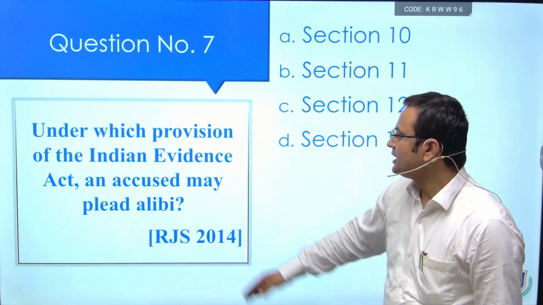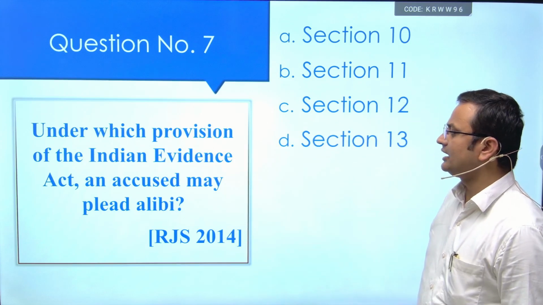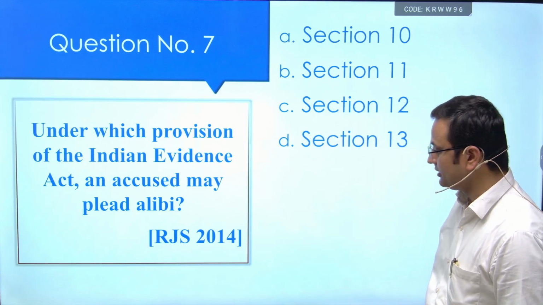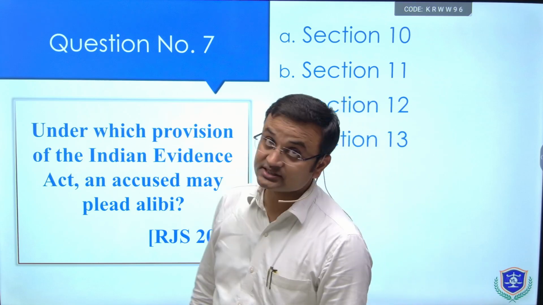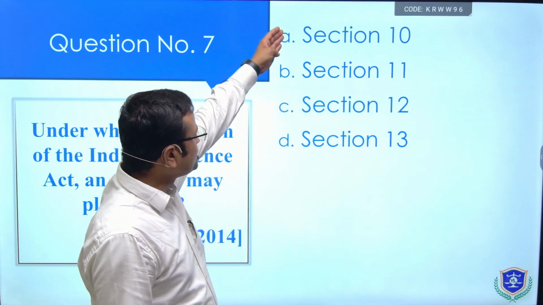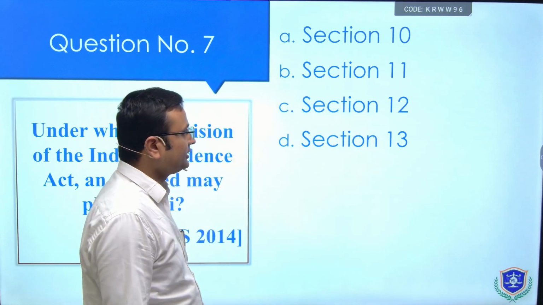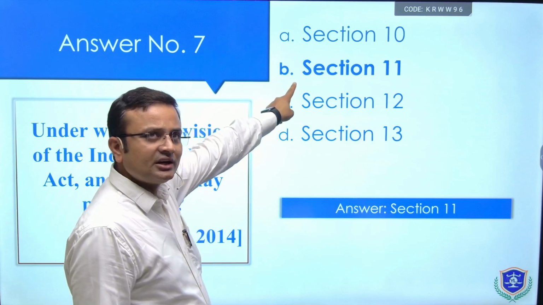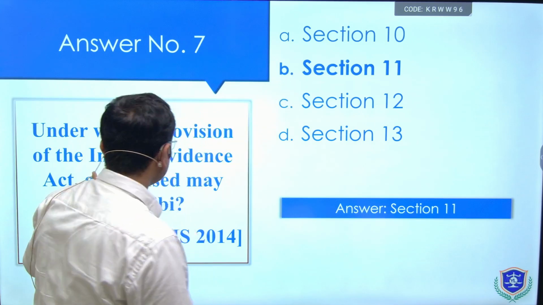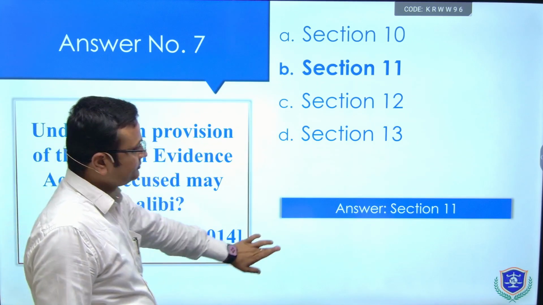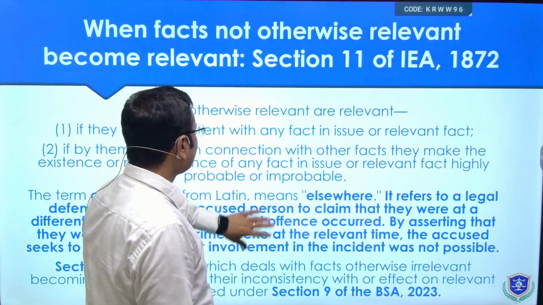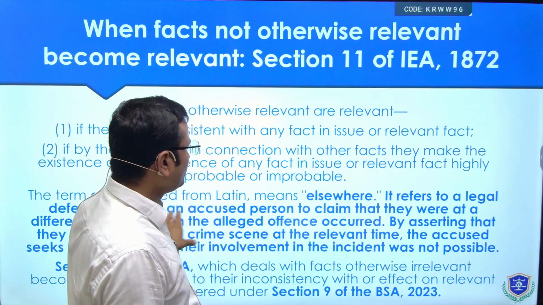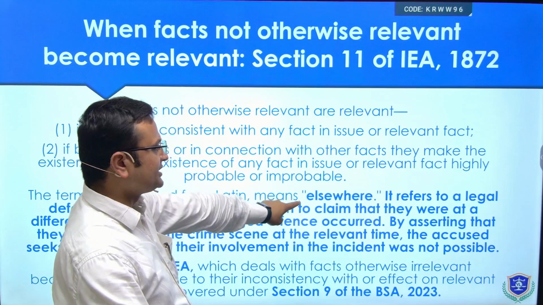Next question is, under which provision of the Indian Evidence Act may an accused plead alibi? This question has been asked in RJS, that is Rajasthan Judiciary: section 10, 11, 12 or 13. Let's see the answer. The answer is section 11. Section 11 is related to the plea of alibi. This is directly given in the heading, that is, when the person claims that he was elsewhere.